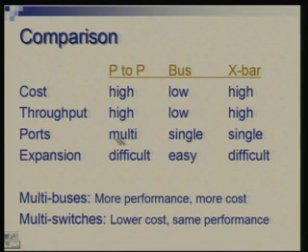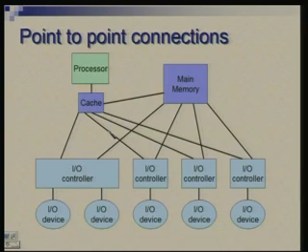In point to point, you also require multiple ports. If you go back to the diagram, if the IO controller sitting here needs to talk to the processor as well as memory, then it requires two separate ports, because we are having distinct isolated connections, and memory needs to talk to 1, 2, 3, 4, 5 parties. So, there are 5 ports. So, having multiple ports is an expensive affair.